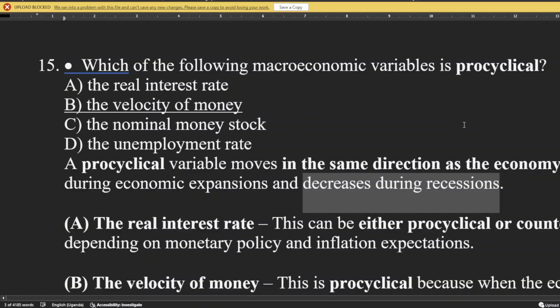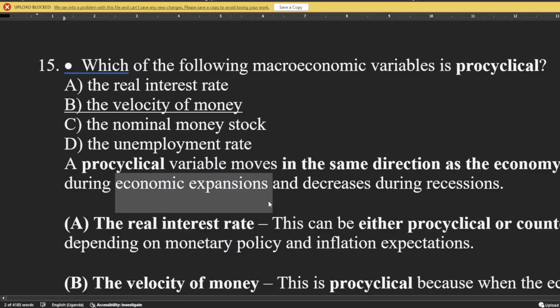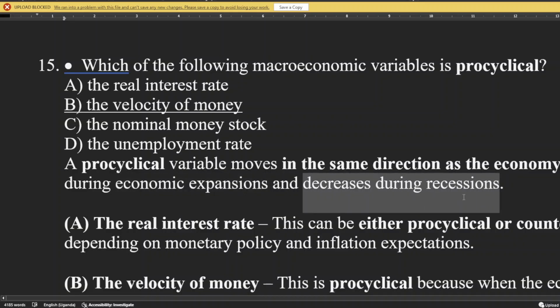The same goes for inflation. When there is an economic expansion, people have a lot of money, and inflation also increases. And when people don't have money, inflation will also reduce. So these are the two most notable examples: inflation and the velocity of money.